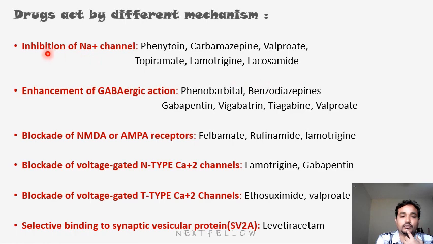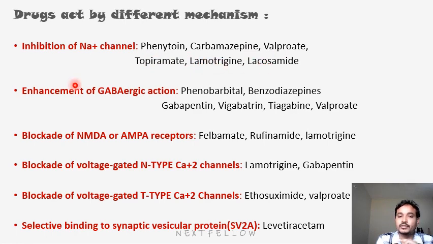First, inhibition of sodium channels. When you inhibit sodium, there will be no depolarization, so there will be no high-frequency discharge and no triggering point, so epilepsy will be controlled. What are those drugs? Phenytoin, carbamazepine, valproate, topiramate, lamotrigine, and lacosamide.